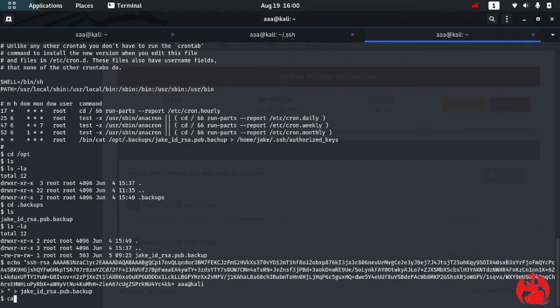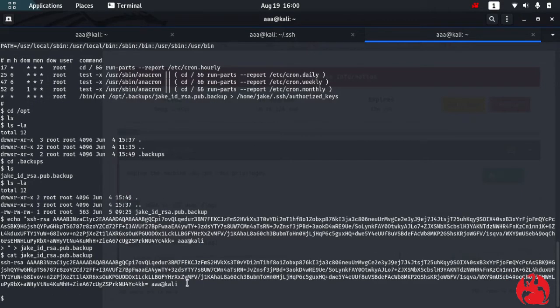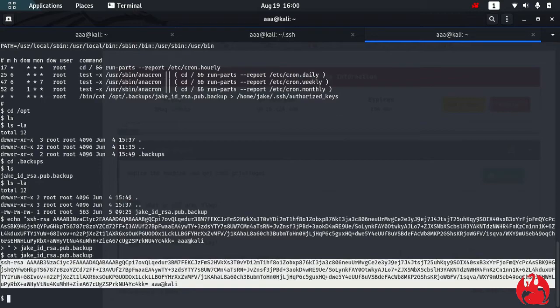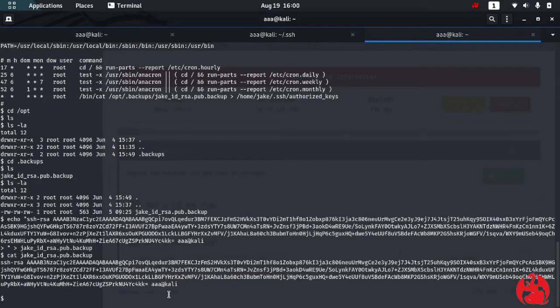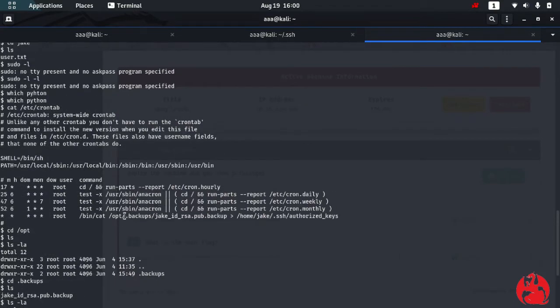Okay, now let's cat it. See, now it is changed to mine. So now after 1 minute I'll wait and this command will take place there, where from this backup it will go to this place.